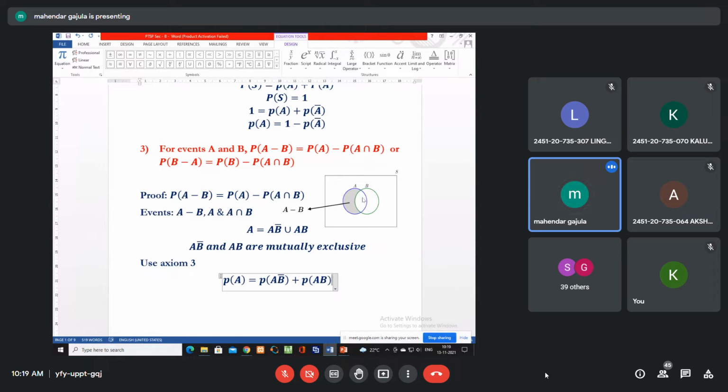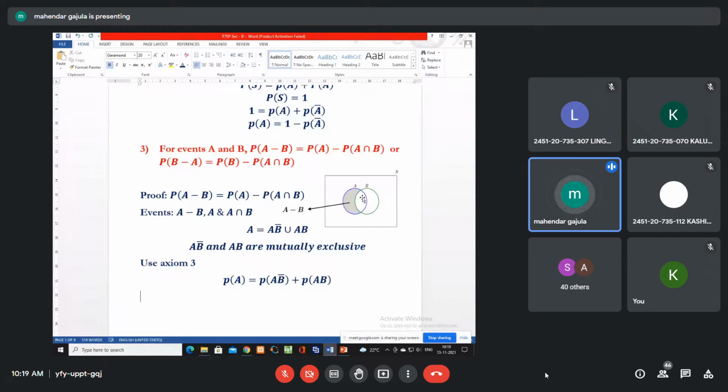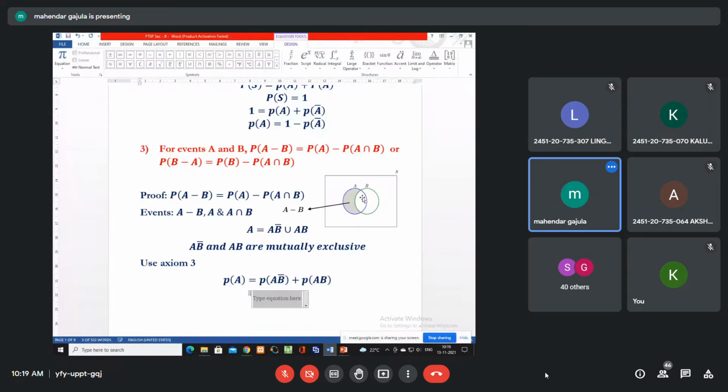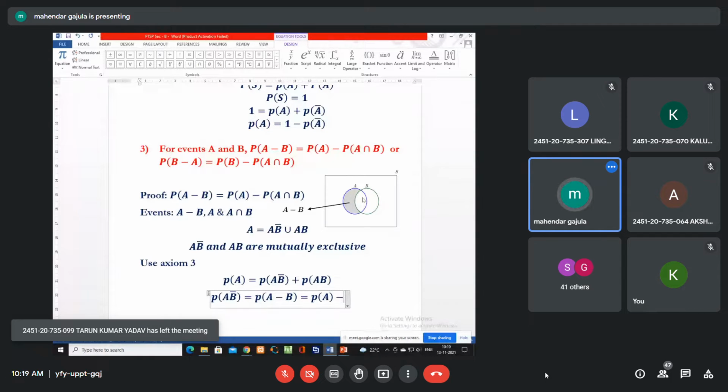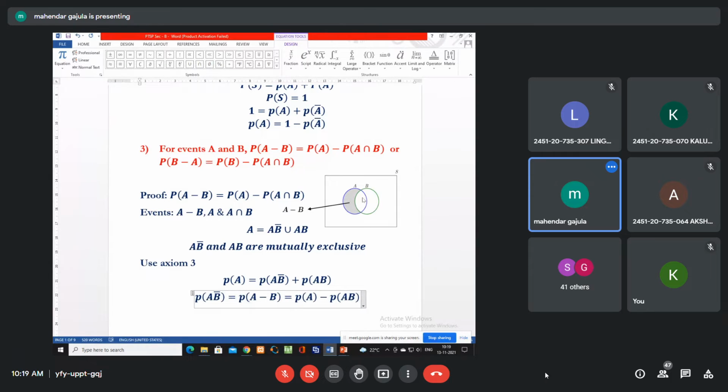So finally, what do you want? P(AB bar), right? AB bar is nothing but A minus B. P(AB bar), that is P(A minus B), is equal to P(A) minus P(AB). So anyhow, a very simple proof.